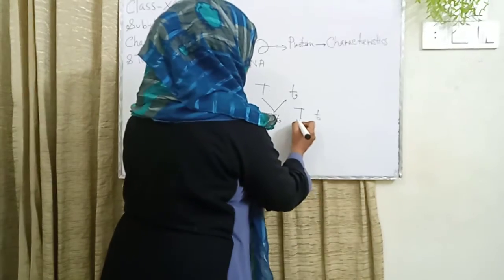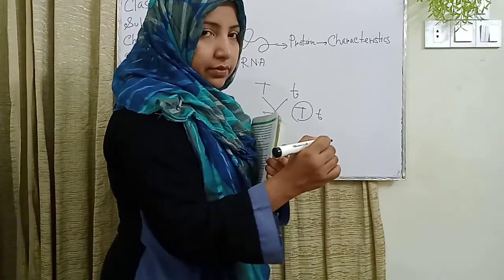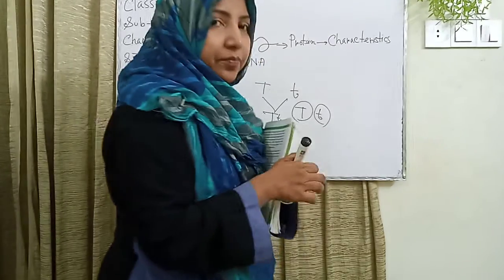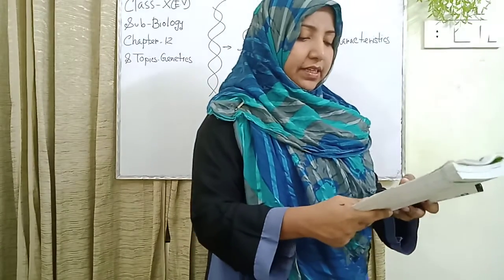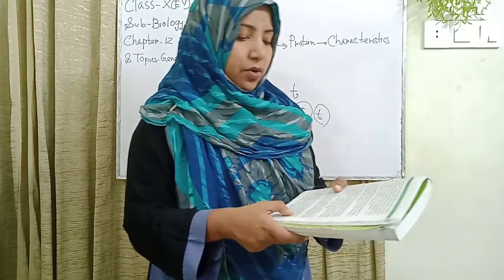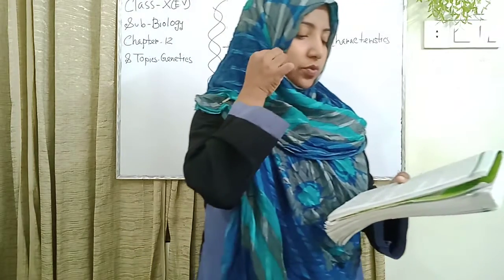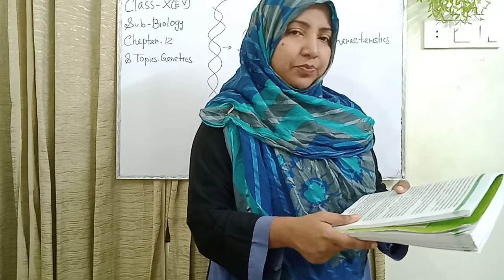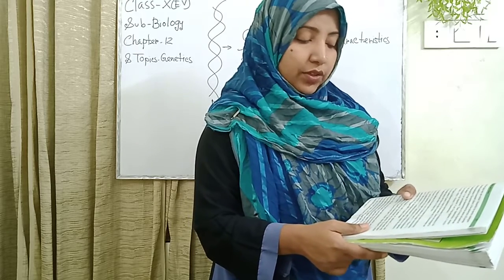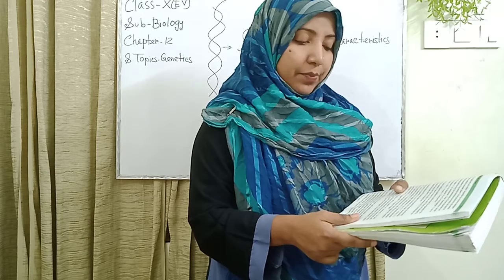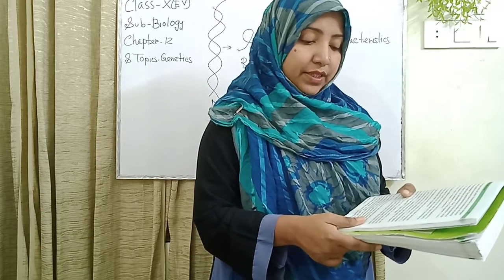Basically this dominant gene is capital T and the recessive gene is small t. Here are the recessive gene and the dominant gene. When TT is combined, it expresses tallness. So, capital T with respect to small t is called the dominant gene and small t with respect to capital T is called the recessive gene.